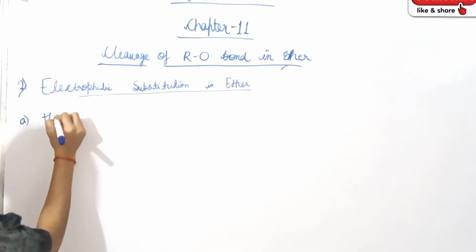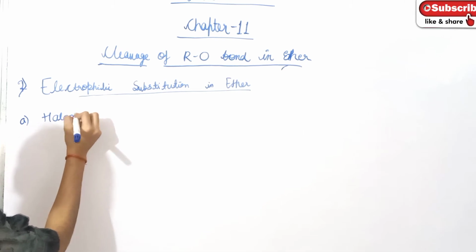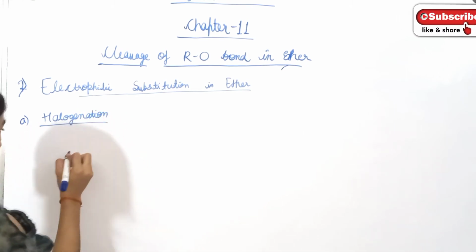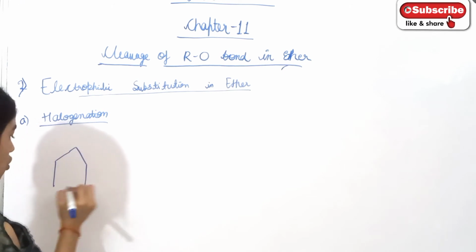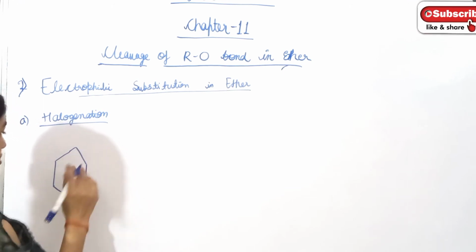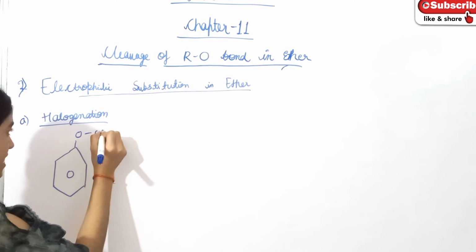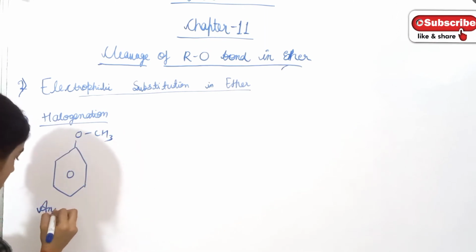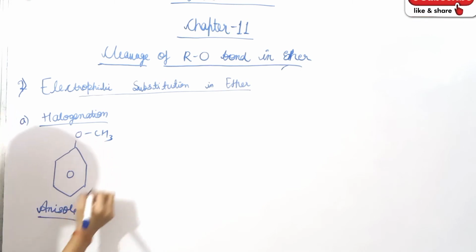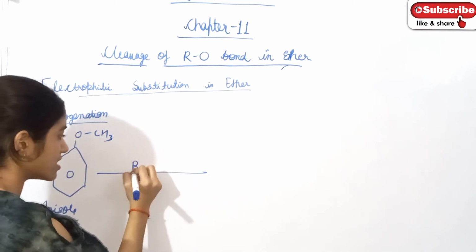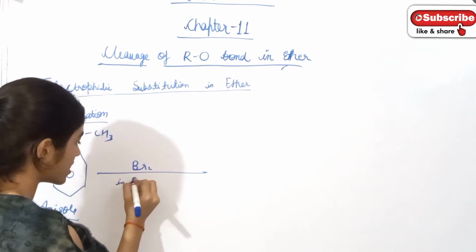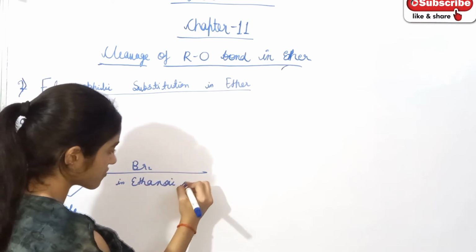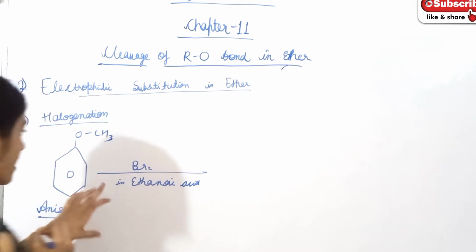First is halogenation. When alkyl aryl ether, which is also called anisole, OCH3, reacts with bromine in ethanoic acid, in the presence of ethanoic acid, then what will happen?